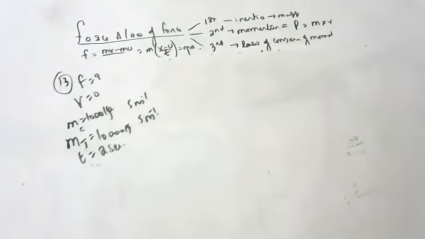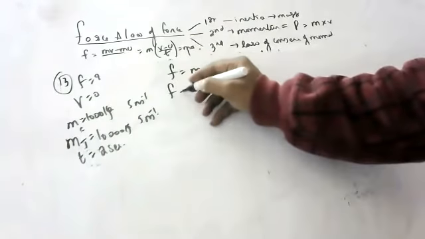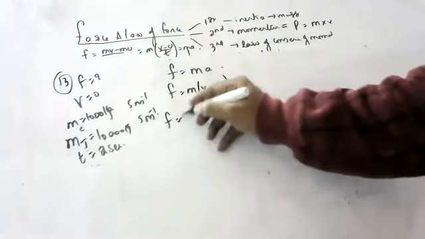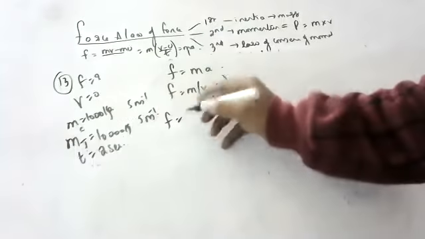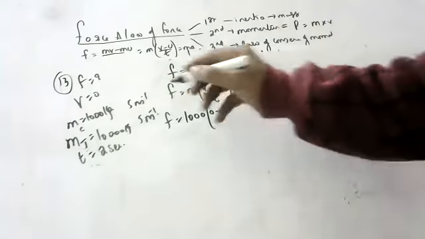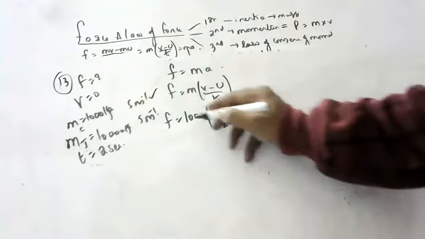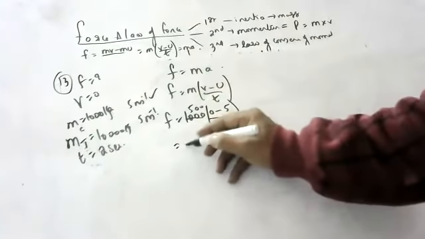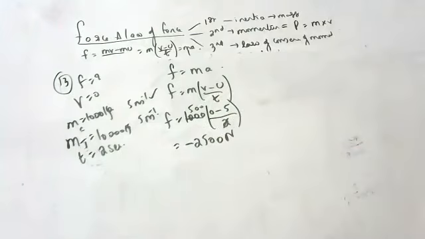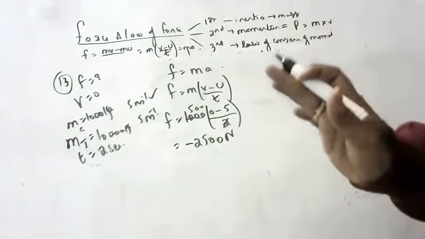Force is equal to m into a, which is m into (v minus u) by t. Mass is 1000 kg. Final velocity is 0, initial velocity is 5, so 1000 into (0 minus 5) by 2, which is minus 2500. Why are you getting minus 2500? Because it is a retarding force. Yes, we are stopping it.